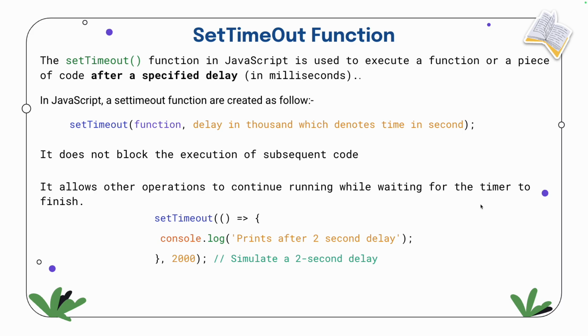Okay, so setTimeout is nothing but a function. Right now we don't have a way to call the API and get the data, right?